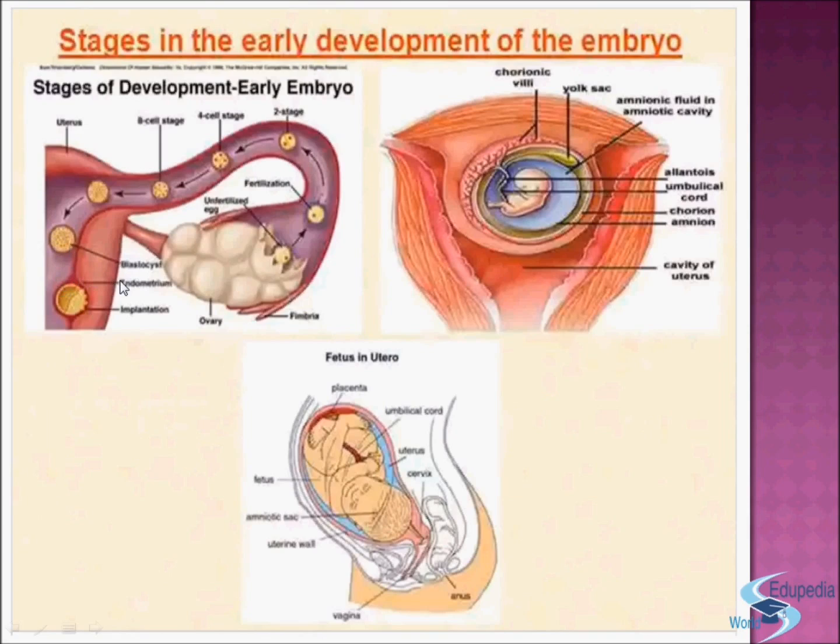here. This is the endometrium, this is the implantation, and this is the ovary we discussed. And then you can see here, this is the yolk sac, these are the chorionic villi, and here is the amniotic fluid in the amniotic cavity, and these are the 3 layers.